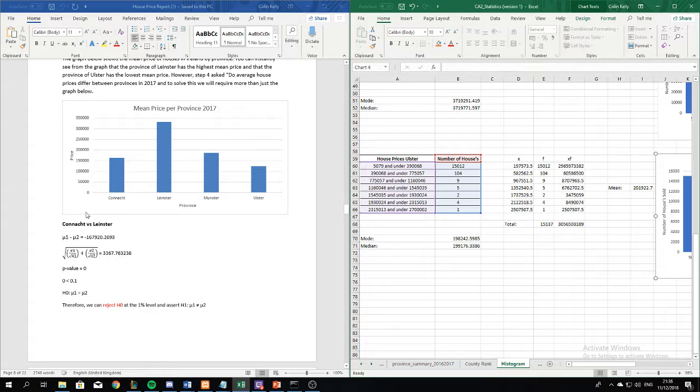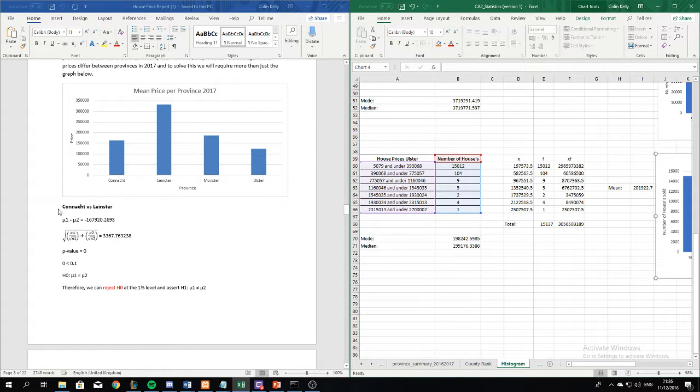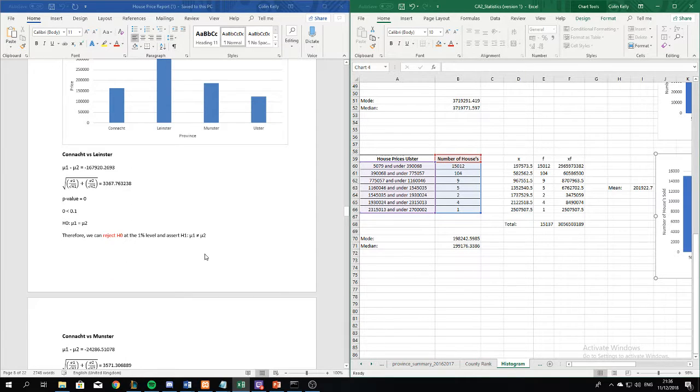So you have to compare each of the provinces against each other, and when we compared Connacht against Leinster, we ended up with this U value, and then once we put that into the formula, we got our p-value to be 0, and because our p-value was 0, we determined that we definitely reject the null hypothesis, because there's an almost impossible chance that that's the case.